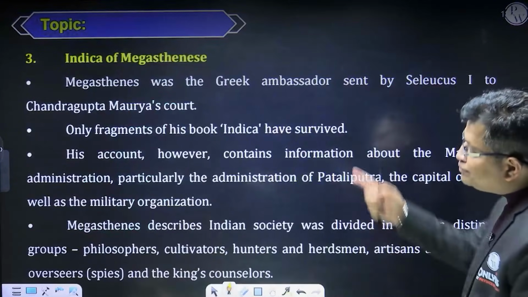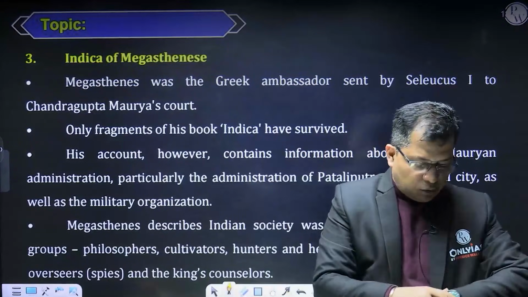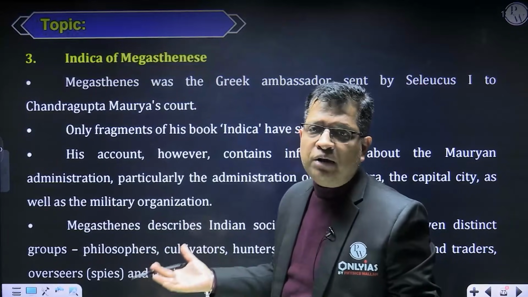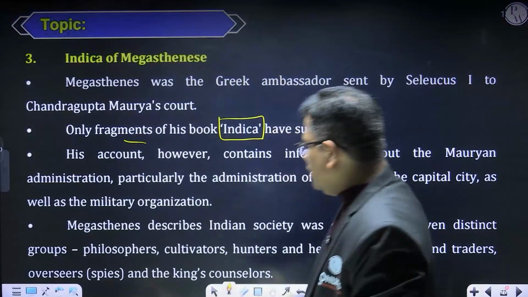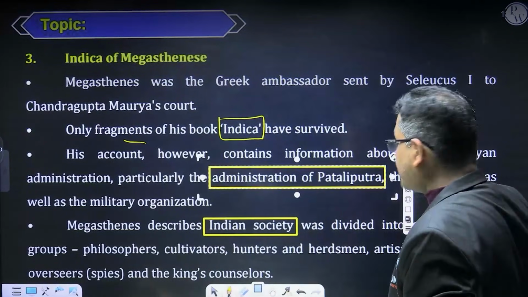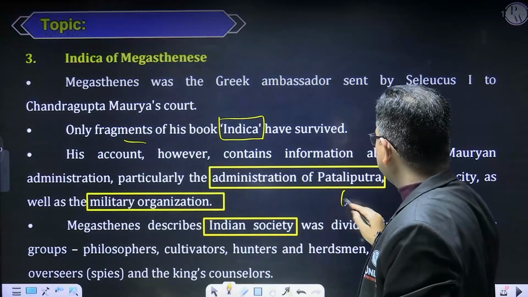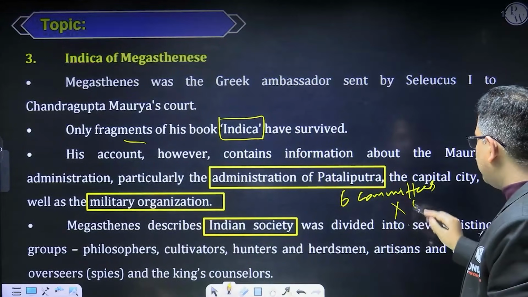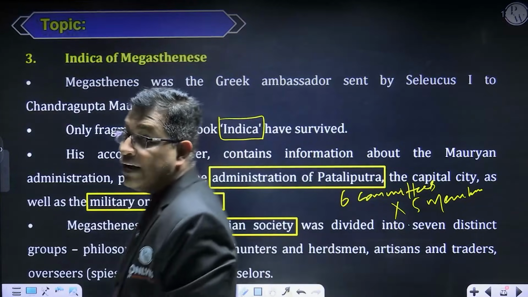So now coming to the Indica of Megasthenes. It talks about the Mauryan state and the Mauryan kings. This book is not in its original form, rather it is lost, and it is available in different references. So Indica is surviving only in fragments, right? He describes Indian society. He describes the administration of Patliputra, the capital city. He also describes the military government, and he talks about 6 committees to run the administration, each with 5 members. So altogether there used to be 30 members to run the administration of Patliputra